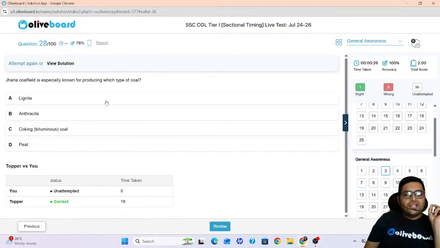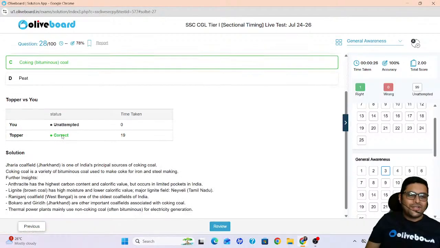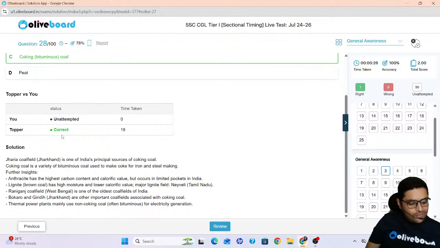Jharia coalfield is specially known for producing which type of coal? Jharia. Which one? Guess. This was an easy one. Come on. Coking coal, correct. So it was bituminous. Coking is also bituminous.